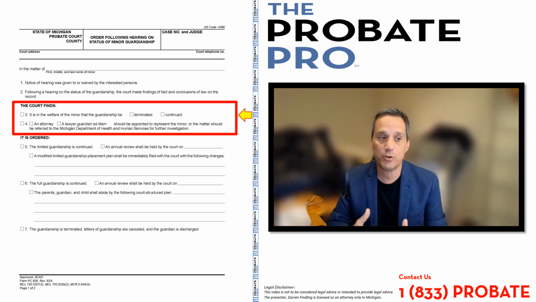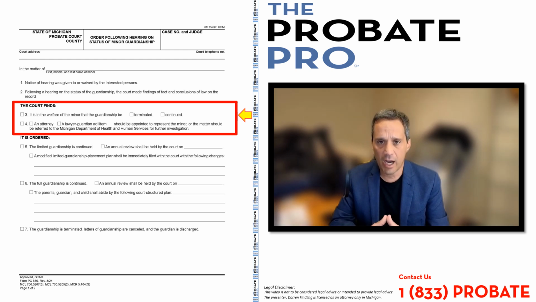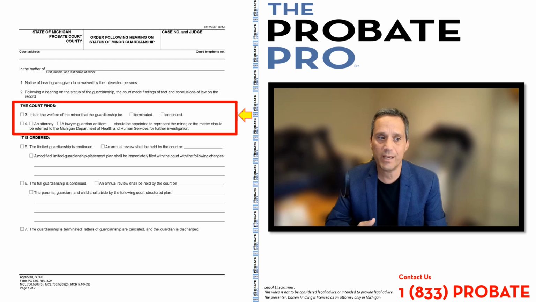The court gives you spots to click off the various boxes depending on the circumstances. In paragraph 3, it says it is in the welfare of the minor that the guardianship either be terminated or continued. Pretty intuitive there. Paragraph 4 provides that if there's an attorney or lawyer guardian ad litem that should be appointed to represent the minor, or the matter should be referred to the Michigan Department of Health and Human Services for further investigation. This is allowing the judge to either appoint an attorney or a lawyer guardian ad litem or a referral to the Michigan Department of Health and Human Services.